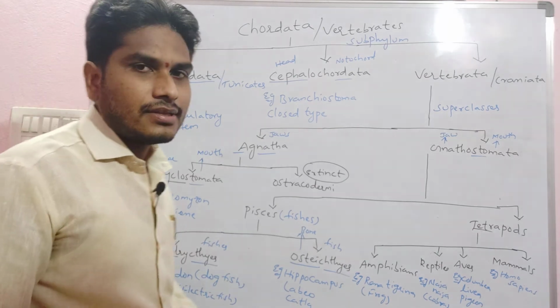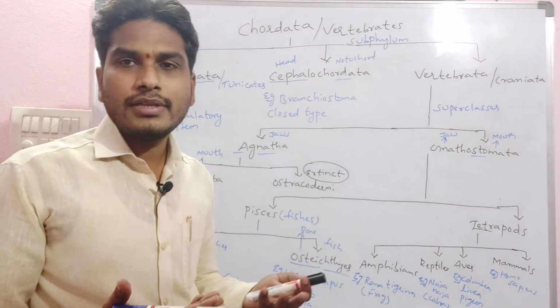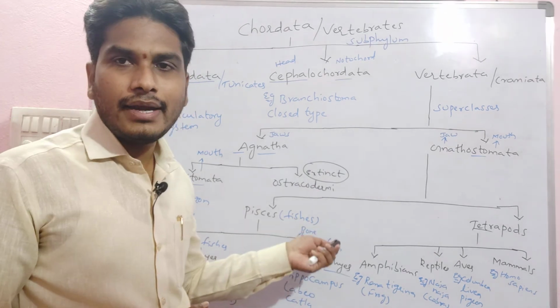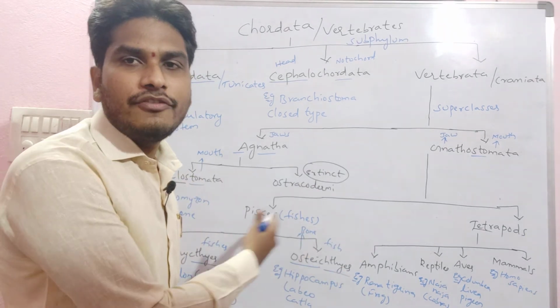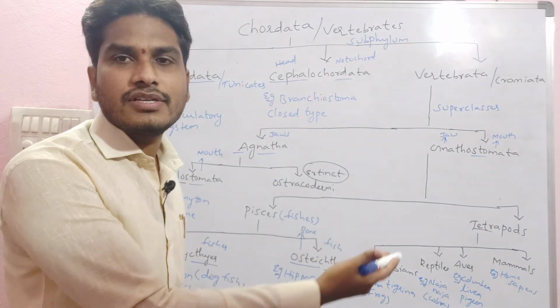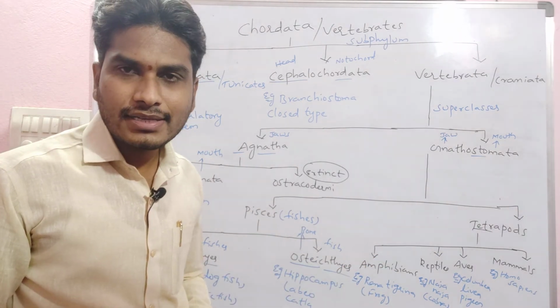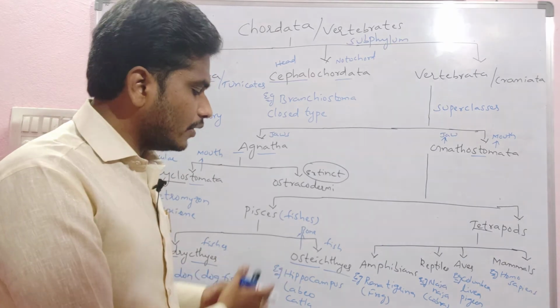Then Osteichthyes: the name itself indicates that osteology is the study of bones. Osteo indicates bone and ichthyes means fishes, so they are bony fishes. Examples are Hippocampus, the seahorse, and freshwater fishes like Labeo and Catla.